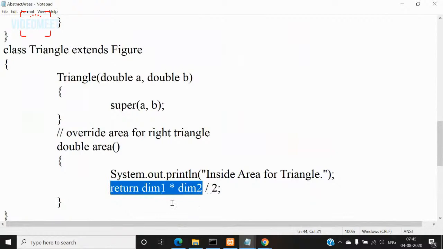So this is triangle, because the area of a triangle is half into base into height, right? So dimension 1 is base and dimension 2 is height. Now I hope you understood why I am using dimension 1 and dimension 2, right? Why? Because both triangle and rectangle will have two dimensions. In case of rectangle, those dimensions are called length and breadth, whereas in case of triangle, they are called base and height. So their names are different.